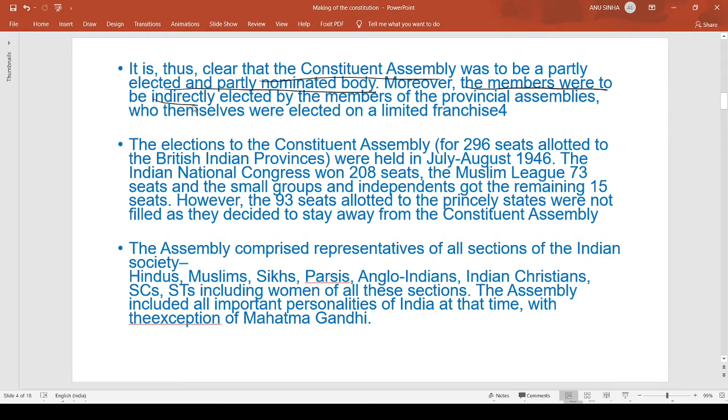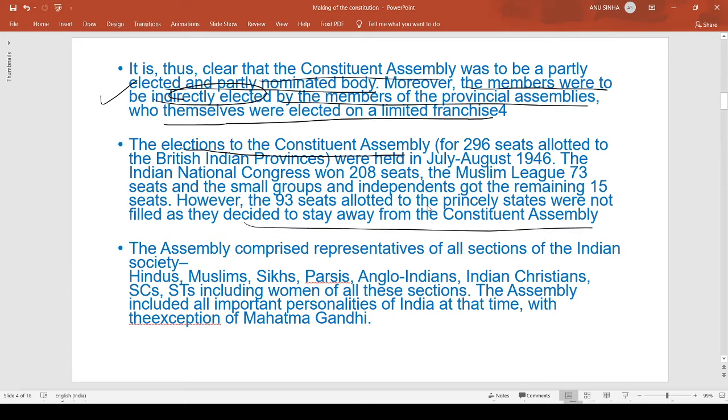Moreover, the members were to be indirectly elected because there was no direct election on the basis of universal adult franchise. The election was indirect, by the members of the provincial assemblies, who themselves were elected on the basis of limited franchise. The election for the 296 seats allocated to the British Indian provinces was held in July-August 1946. The Indian National Congress won 208 seats, the Muslim League 73 seats, and small groups and independents got the remaining 15 seats. However, the 93 seats allocated to the princely states were not filled, as they decided to stay away from the Constituent Assembly.